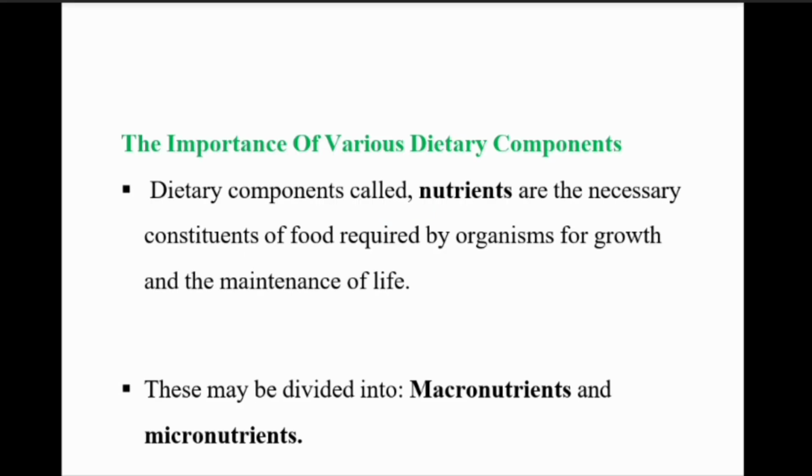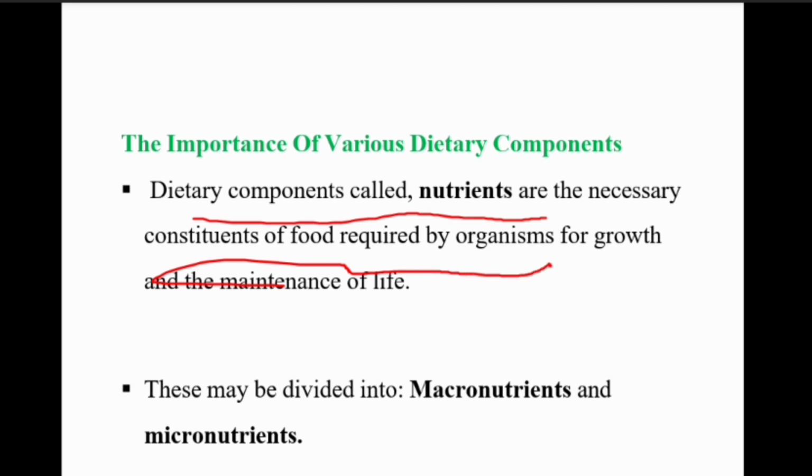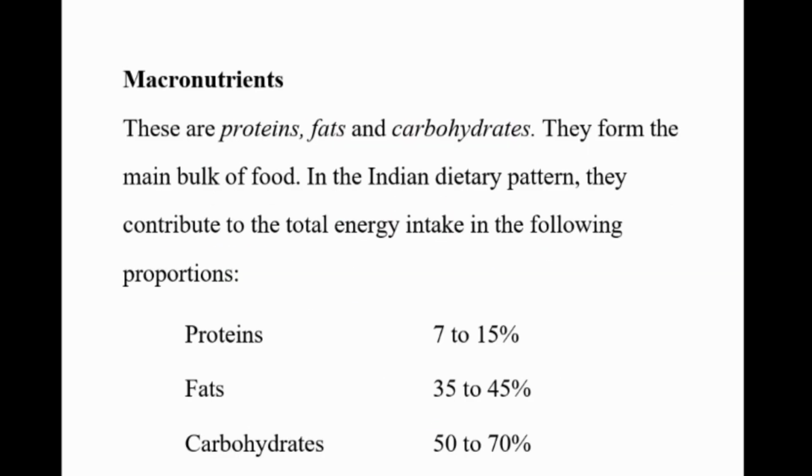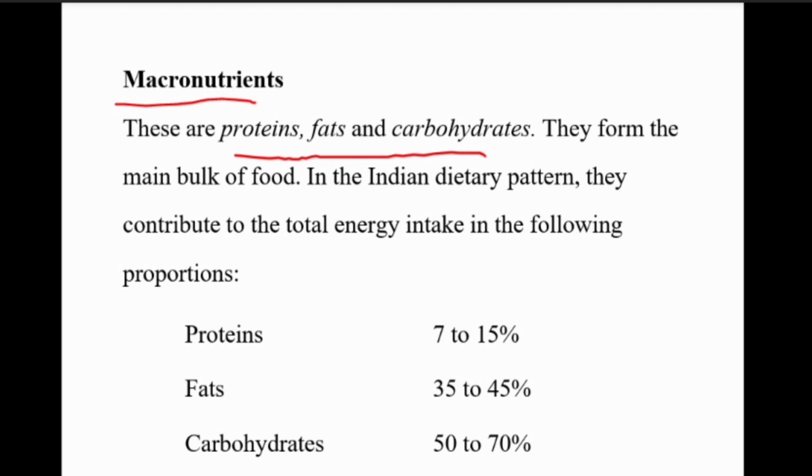What is nutrition? The dietary components are called nutrition. They are the necessary constituents of food required by the organism for growth and maintenance of life. They may be divided into macronutrients and micronutrients. What are macronutrients? Macronutrients are protein, fat, and carbohydrate. They form the bulk of food.